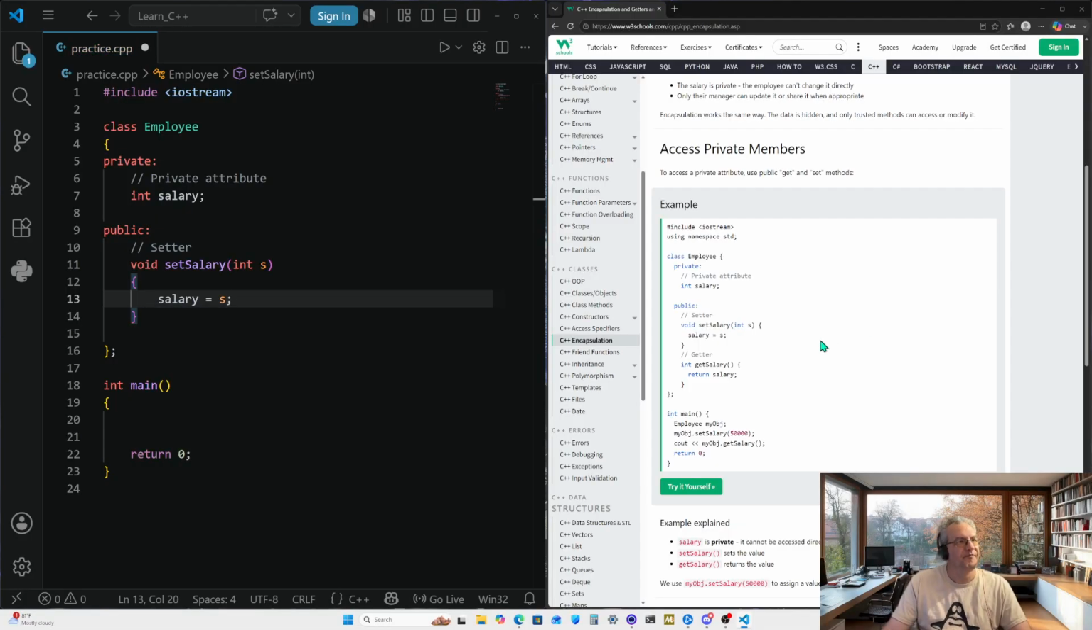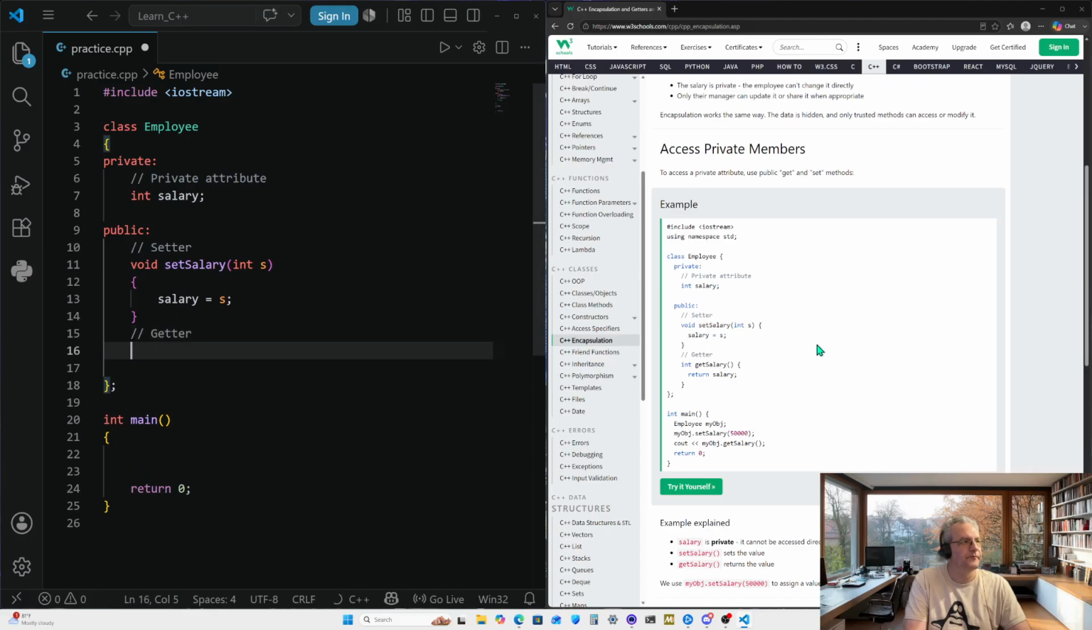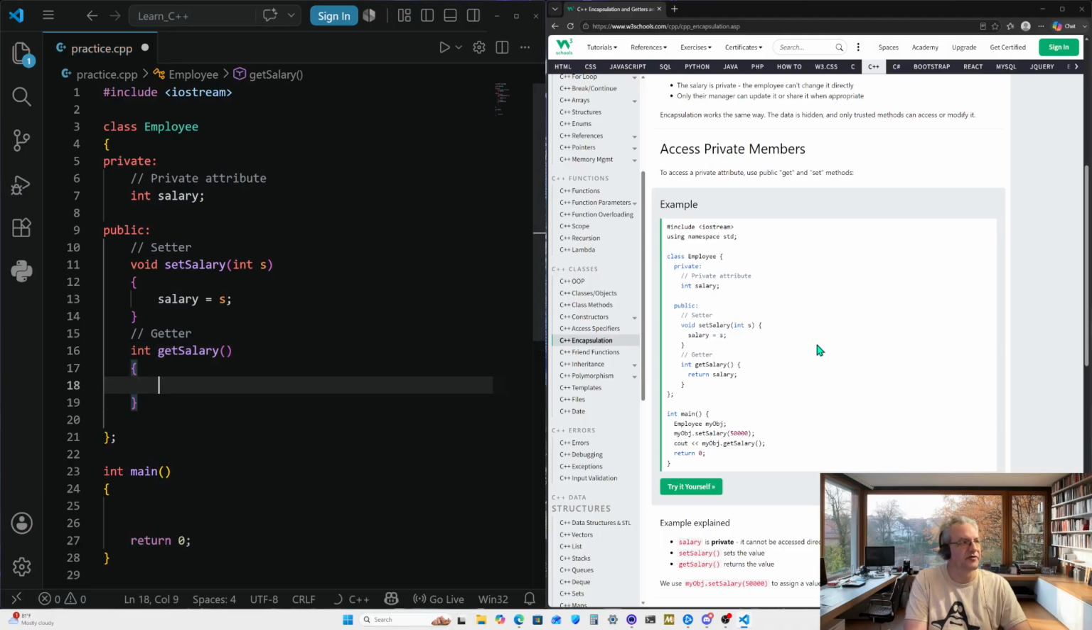Okay. Let's keep going. We've got a little bit more to go here for the example. We have a setter and then a getter. This one's going to be the getter, and it's going to be a type integer, get salary. No parameters set for this, what looks like a constructor. Return salary.